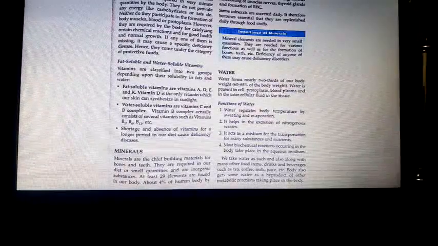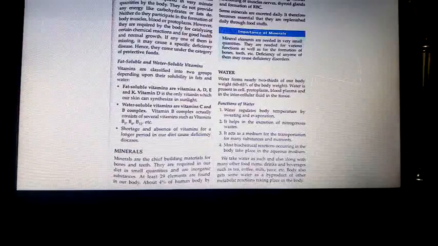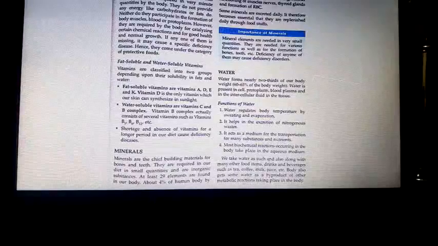Water acts as a solvent in the body for thousands of organic and inorganic substances. Water regulates body temperature by sweating and evaporation. It is used to produce digestive juices. It helps in excretion of nitrogenous waste. It helps in the transportation of digested food and oxygen throughout the body. It acts as a medium for transportation of nutrients.